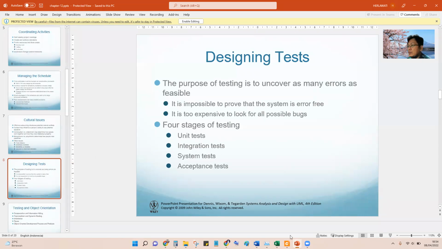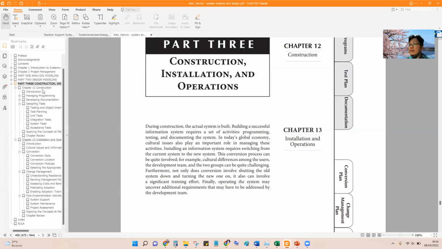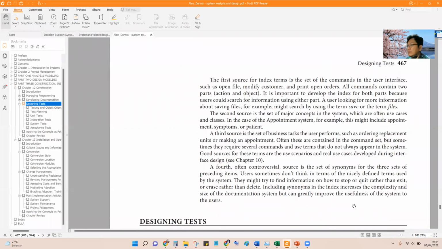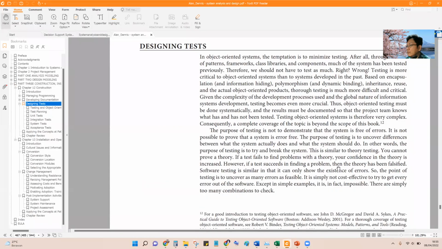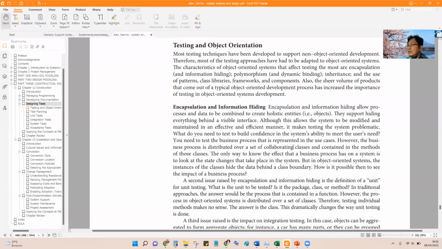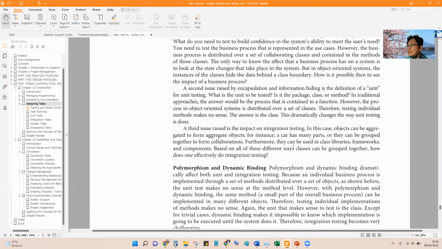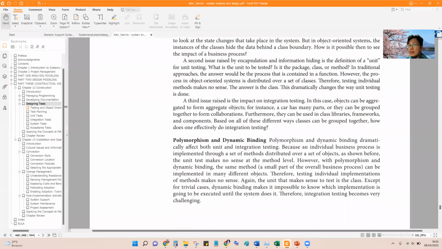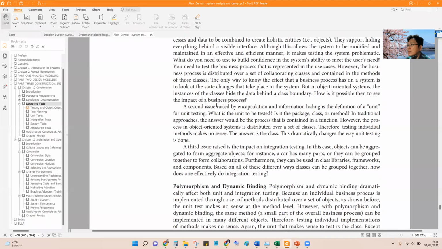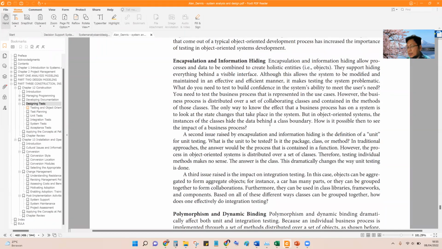Okay, we continue to design the test. In this chapter, we see the designing test. You can read this. Because this is object oriented, maybe there are some terms from the object that should be understood.